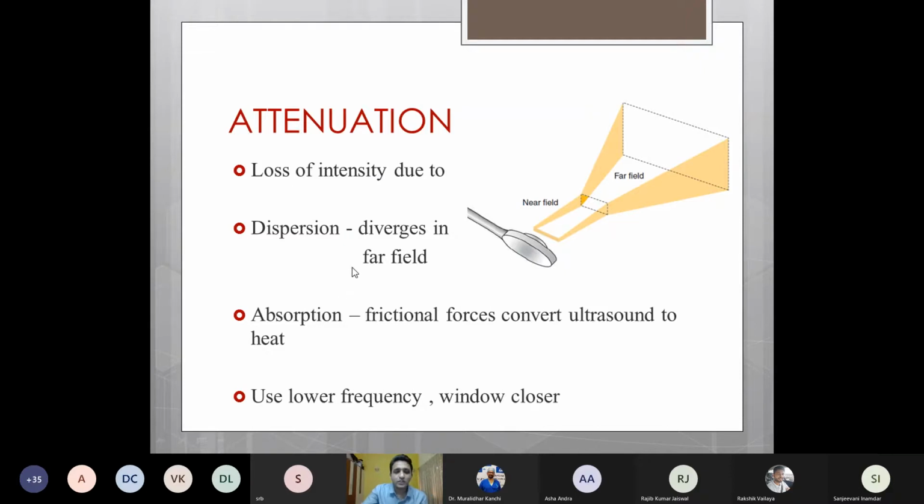Absorption also leads to attenuation, and that is when the frictional forces convert the ultrasound to heat energy. Hence, to reduce attenuation, we need to use lower frequency probes, and we have to select a window where the structure of interest is very close to the probe so that it lies in the near field.